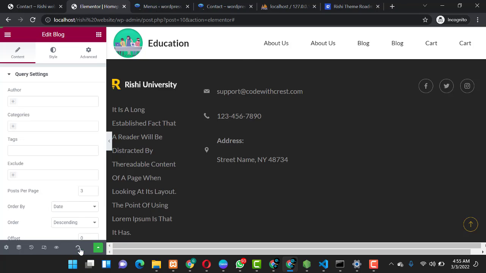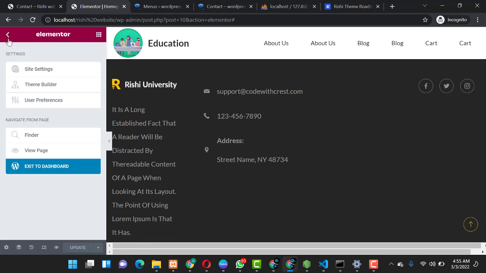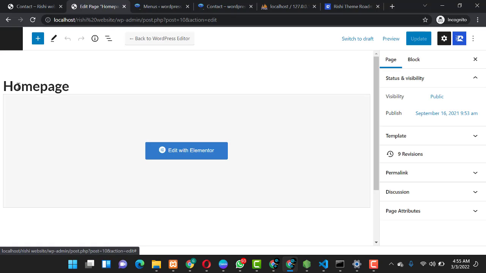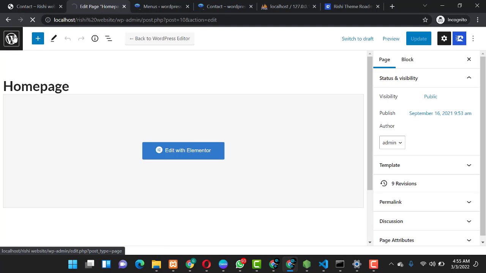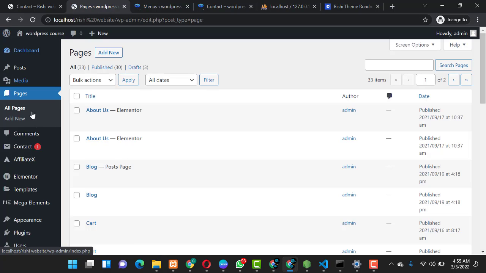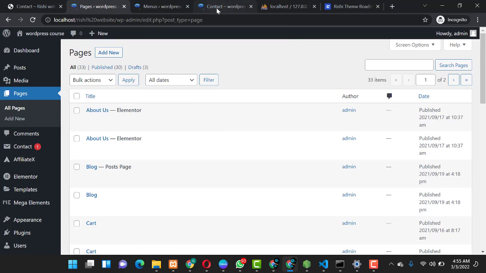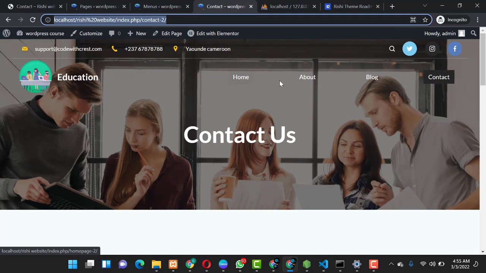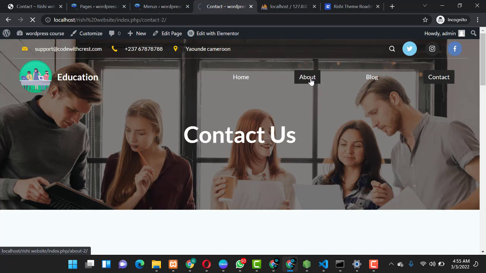So you can click on update, and when it's done updating, guys, you can just come over here, you click, and then you go to exit to dashboard. So when you are here, you can just click again here, so it carries you home. So you can go to the pages, all pages. You are here on all pages. So on all pages, you remember in here you have just the home, the about, the blog, and the contact pages.